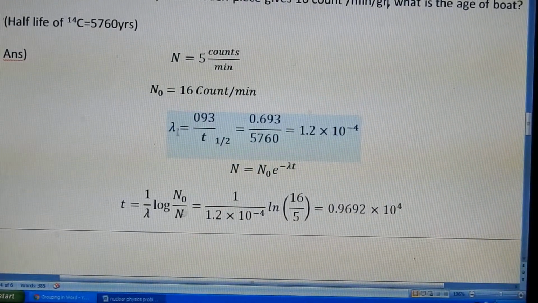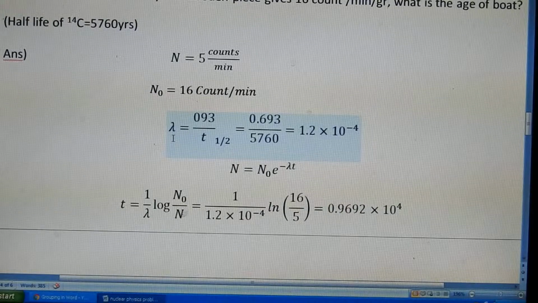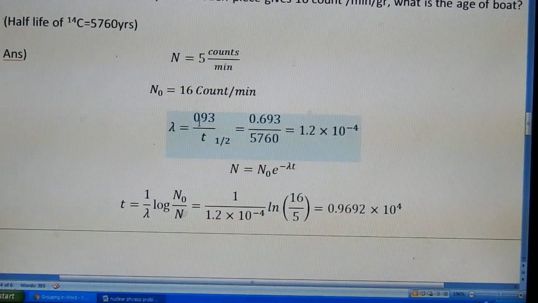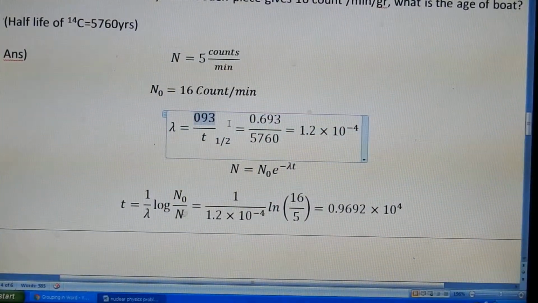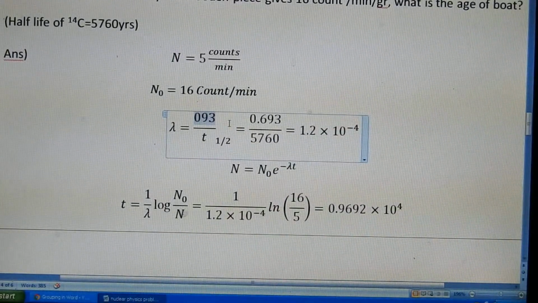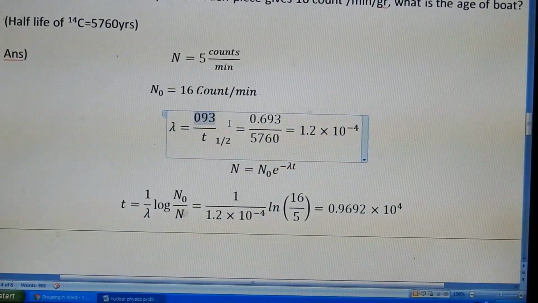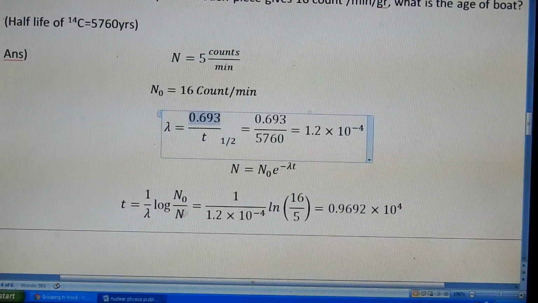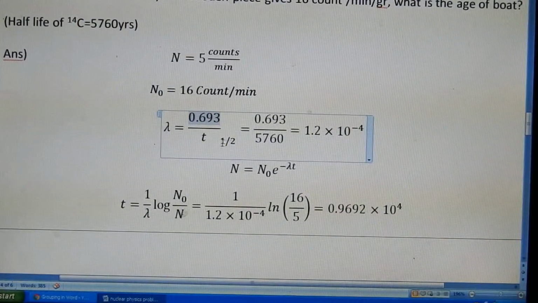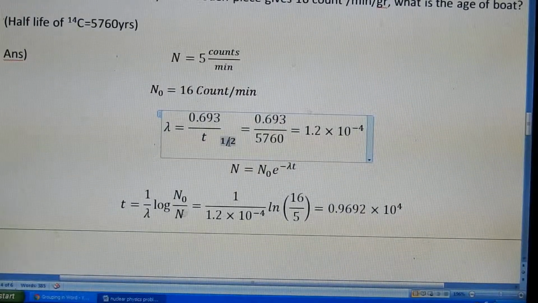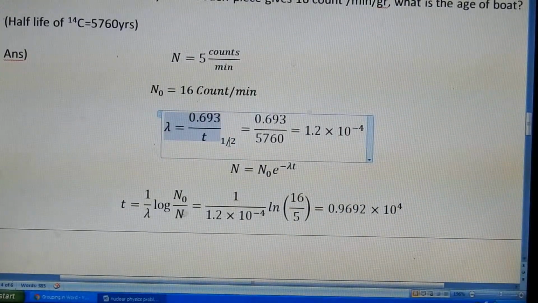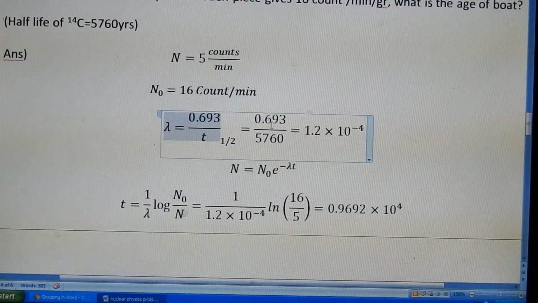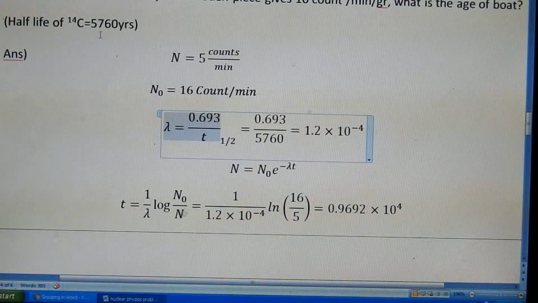The decay constant lambda is equal to 0.693 by T half-life. The half-life is already given in the problem, 5760 years.